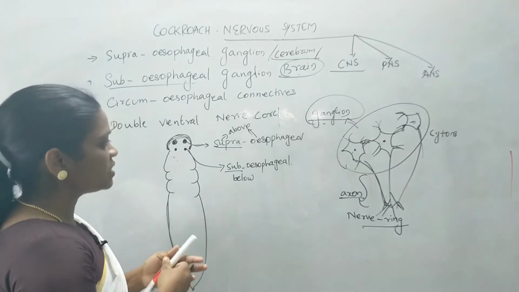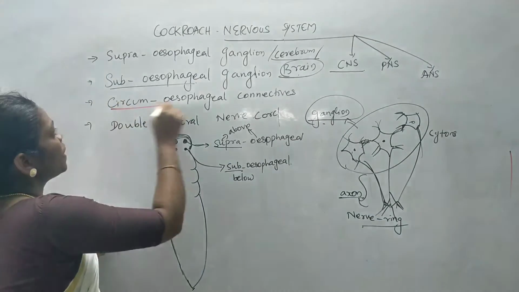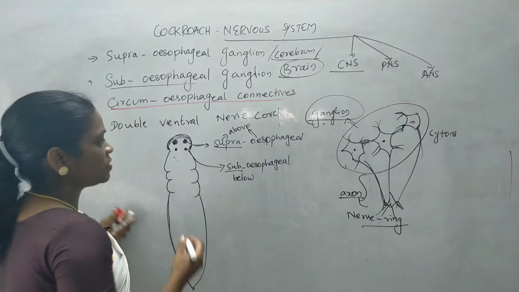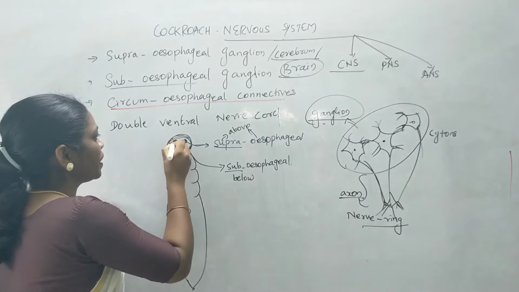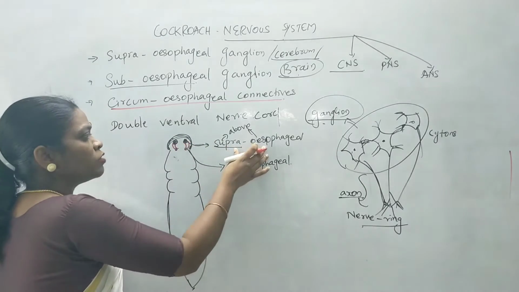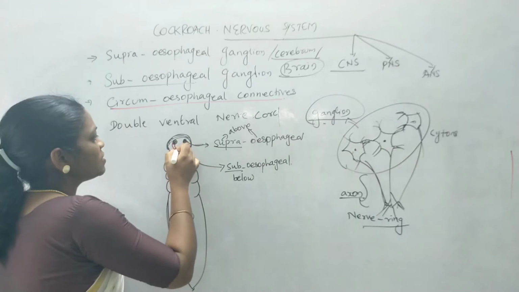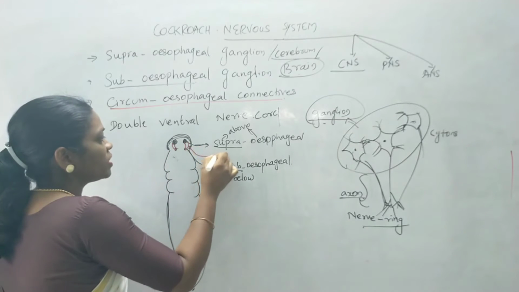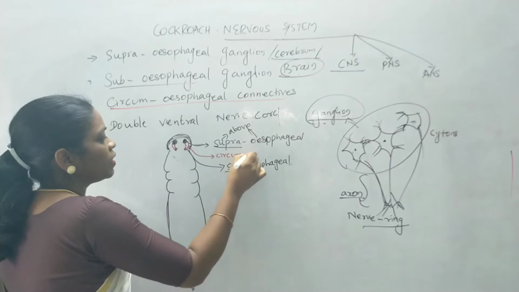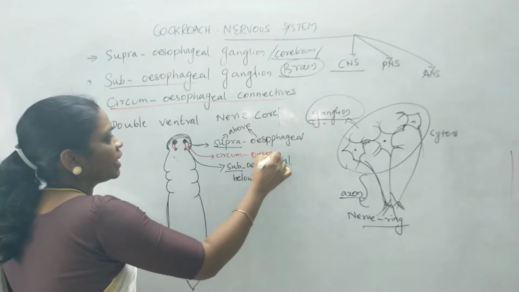And these two ganglions are connected by circumesophageal connectives. So they connect both the structures. That is, supraesophageal ganglion is connected with the subesophageal ganglion by means of a ring-like structure known as circumesophageal connectives.